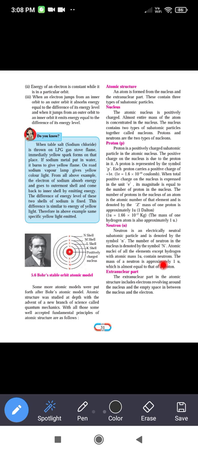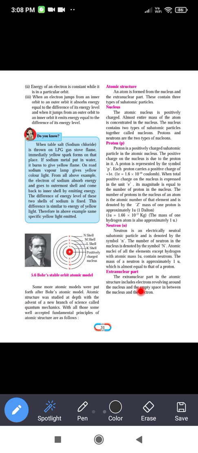Except that hydrogen, the nuclei of all types of elements have neutrons in their nucleus. The mass of a neutron is approximately 1 Dalton, which is almost equal to that of a proton. Now next part, extranuclear part.